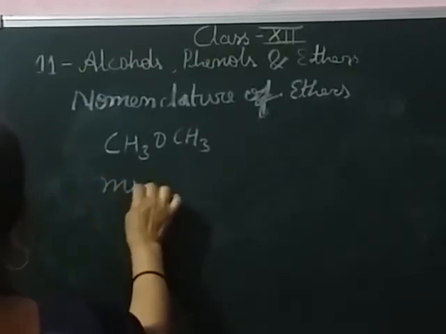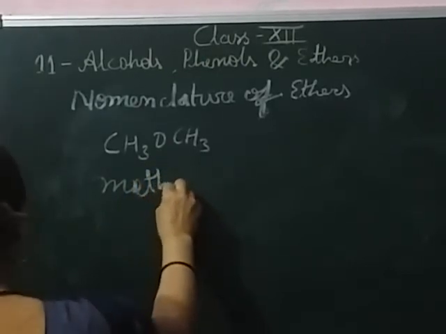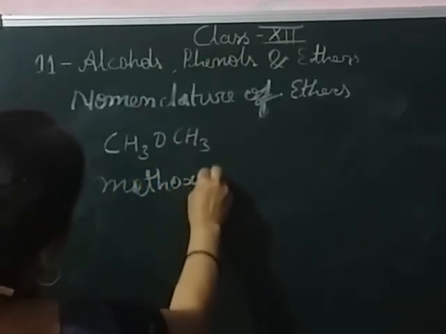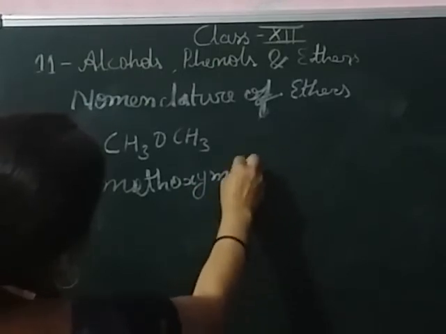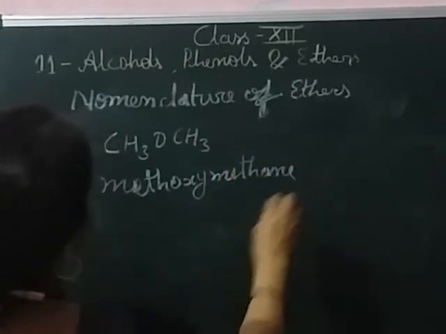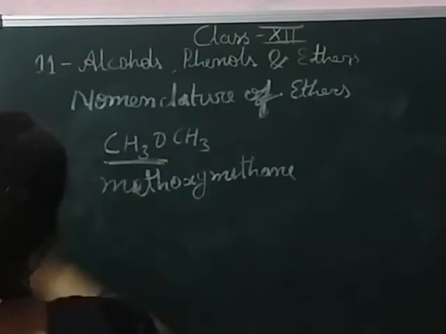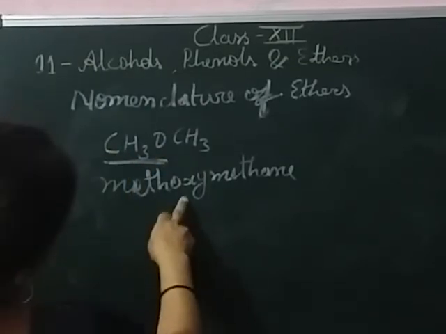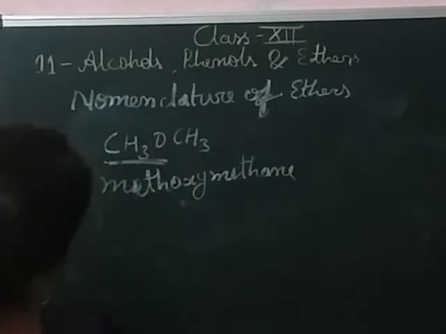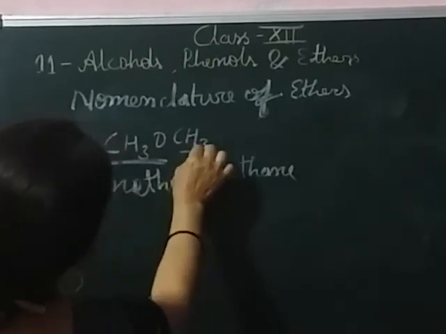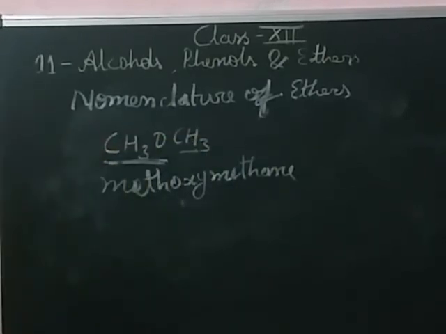Why is its name methoxymethane? Its name is methoxymethane because this part is methoxy, the methyl group attached with the oxygen is methoxy, and this is the methyl group, the remaining methyl group, it is methane.